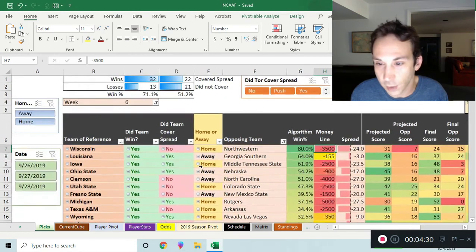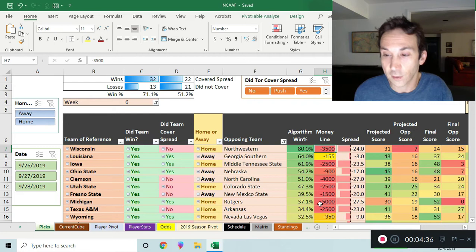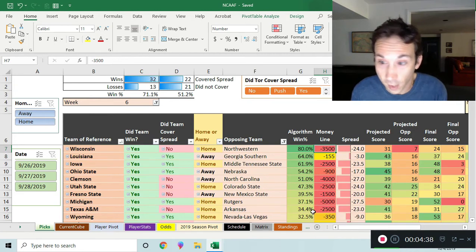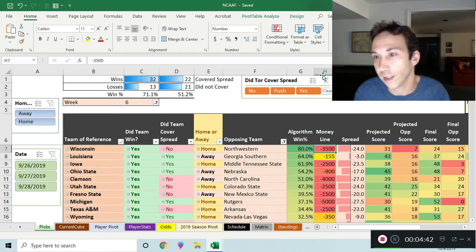Like you can't bet Wisconsin on the money line over Northwestern because it's minus 3,500. You have to bet $3,500 just to win $100. Doesn't make any sense. That's why these lines are red and such. So here was a yellow one, which means it's better. Like green would be the best, but yellow is there.